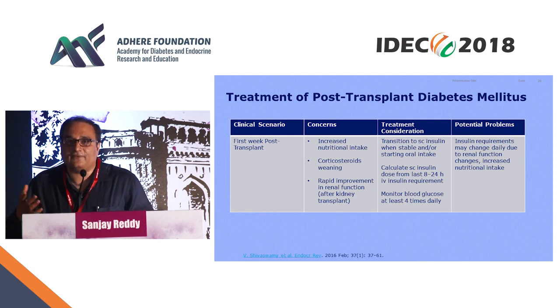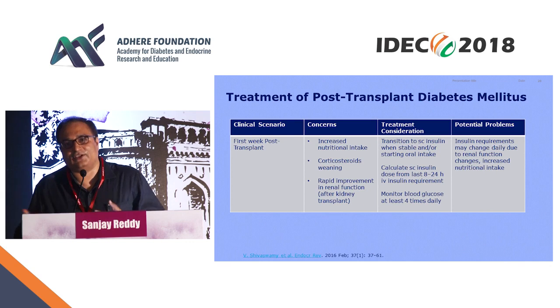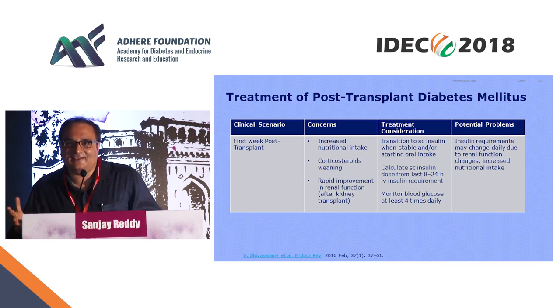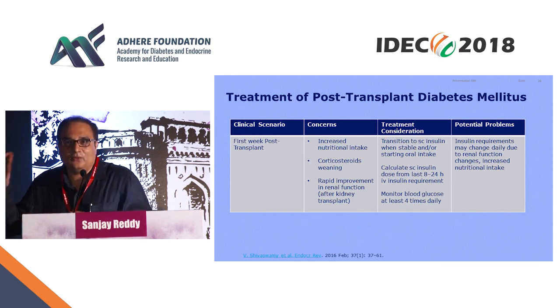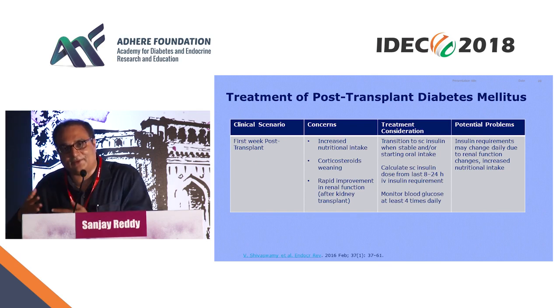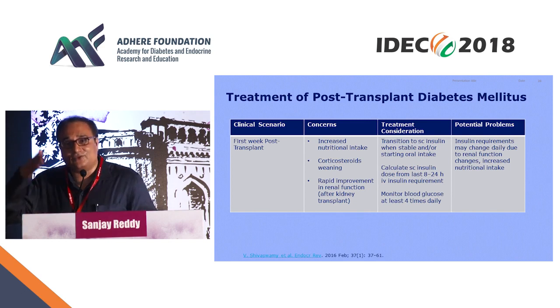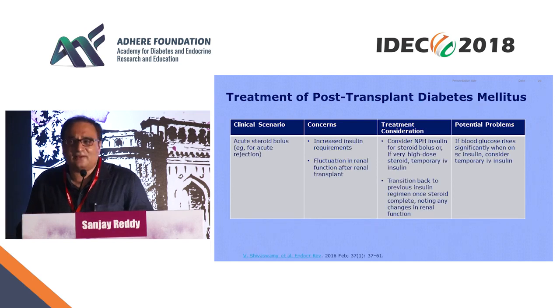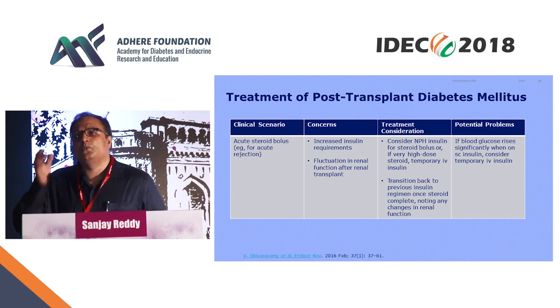Similarly, in the first week of transplant, depending on the function of the organ, if it's a kidney transplant, which is typically what we see maximum, they start eating and transition to oral intake, the doses of immunosuppression are reduced and the kidney starts functioning, you need to transition to subcutaneous insulin. And sometimes during acute rejection, boluses of steroids are used.